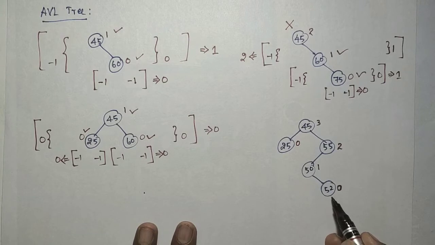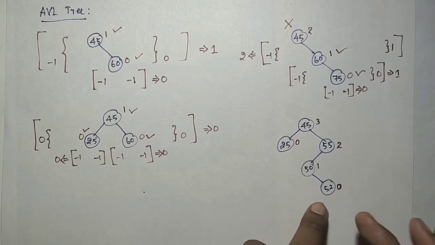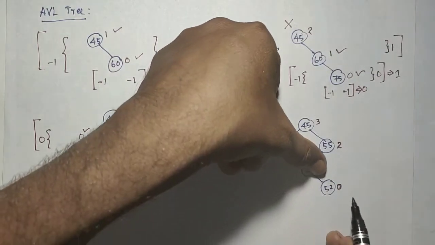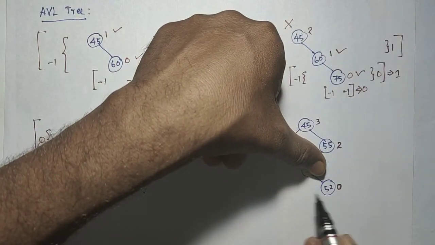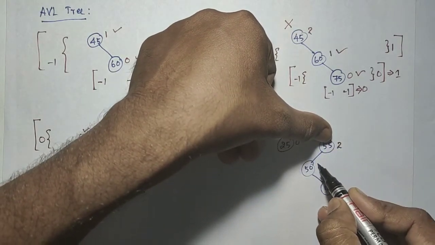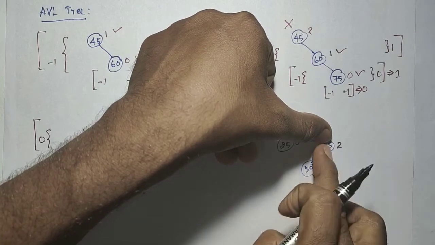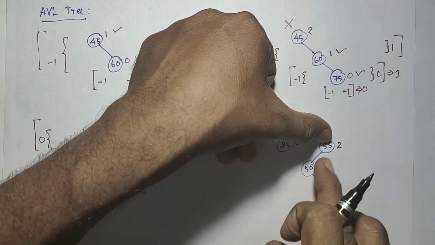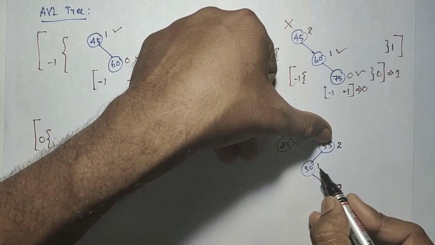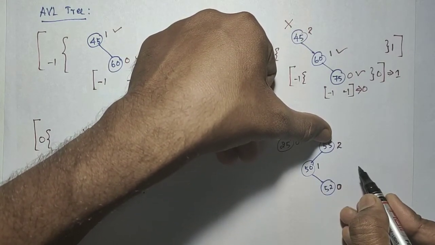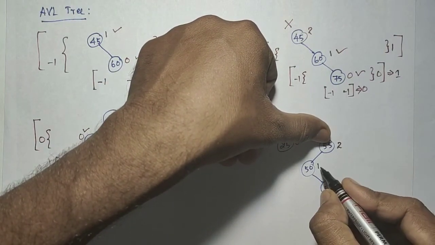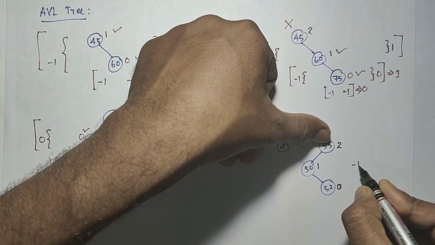You check this node: 0 minus 1, leave it. Okay, this is balanced. Come to this one: 0 minus 1, the maximum difference is 1, so leave it. And for this node, the height is 1, no need to look at all the other nodes, just the left subtree and right subtree heights. The left subtree at 50 has height 1, here it is minus 1. So 1 minus 1, what is the difference? Which is equivalent to 2.